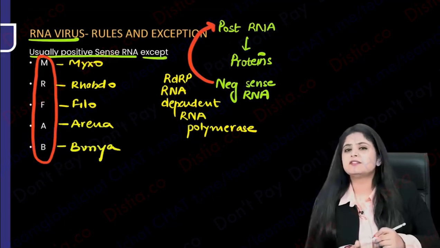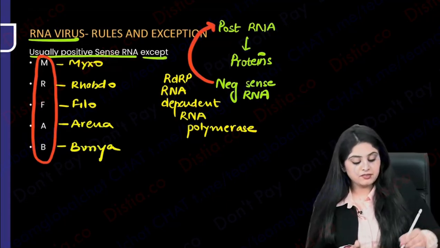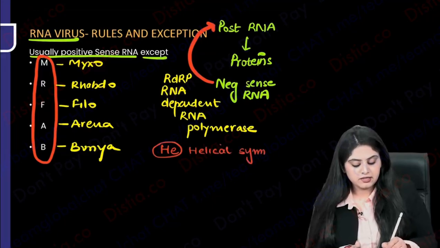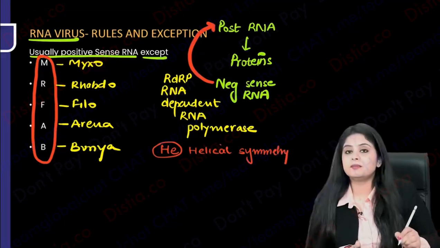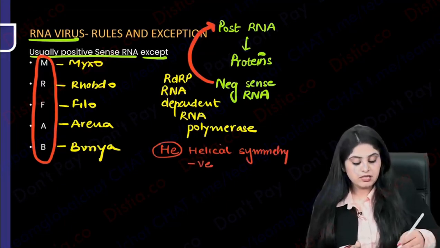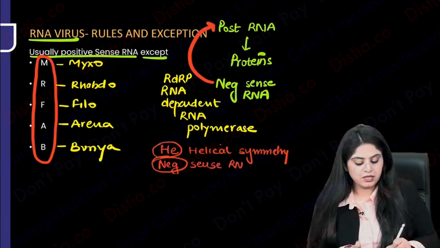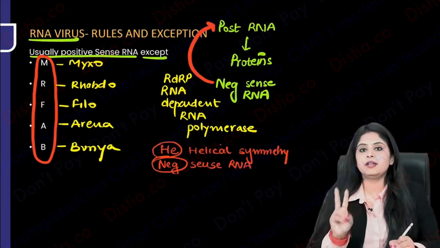All these RNA viruses, where else did you do Mr. Fab? So I'm saying, he was Mr. Fab. All of them had helical symmetry. So now I know that Mr. Fab not only has helical symmetry, but is also going to be negative sense. It is also going to be negative sense RNA. Very important. I hope the Mr. Fab mnemonic version is clear. Helical symmetry and negative sense.